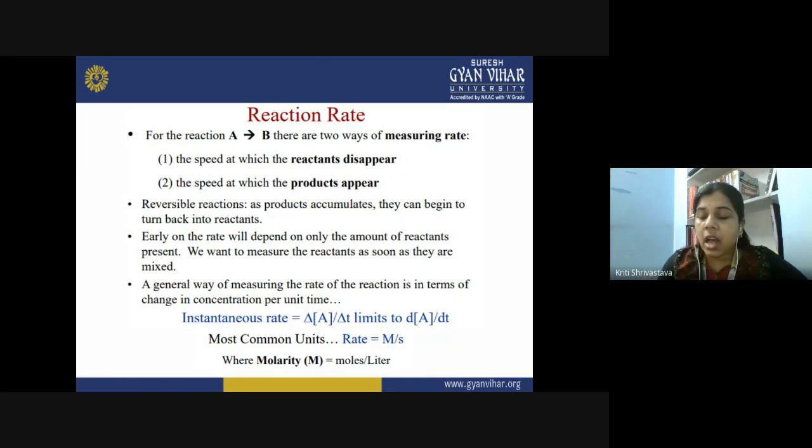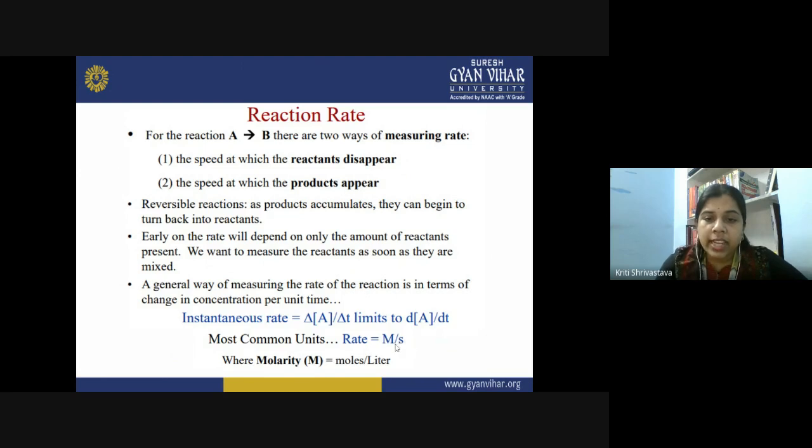Here is how you define the instantaneous rate. It is the change in the concentration of A, represented by delta. Delta A is the concentration of reactant A at time t minus the concentration of reactant A at time 0 seconds. That you determine as the rate. So delta A upon delta t, in the limit, becomes dA upon dt, and this is the instantaneous rate for the reaction. Now if you go for the unit of the reaction rate, rate will have a unit of mole per second.